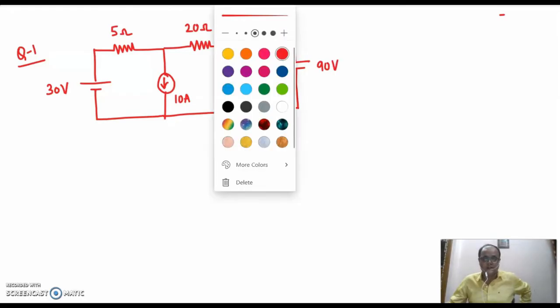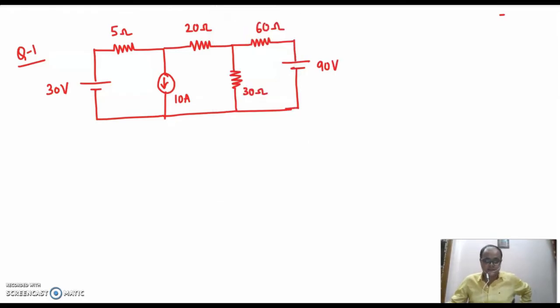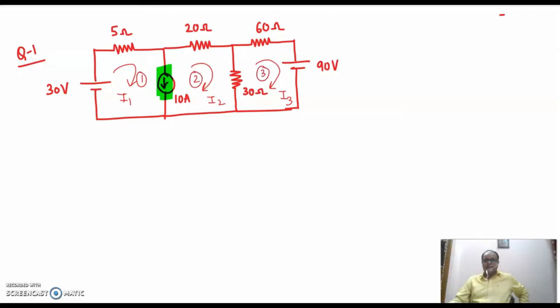So let's start. As far as starting is considered, we can take this current as I1, this current as I2 and this current as I3. If the currents are not given, we can take currents the way we like to. Now what we see is there is a current source between mesh 1 and 2. This is mesh 1, this is mesh 2 and this is mesh 3. Now this current source is a floating source. Like we were having a floating voltage source in super node, we have a floating current source in super mesh.